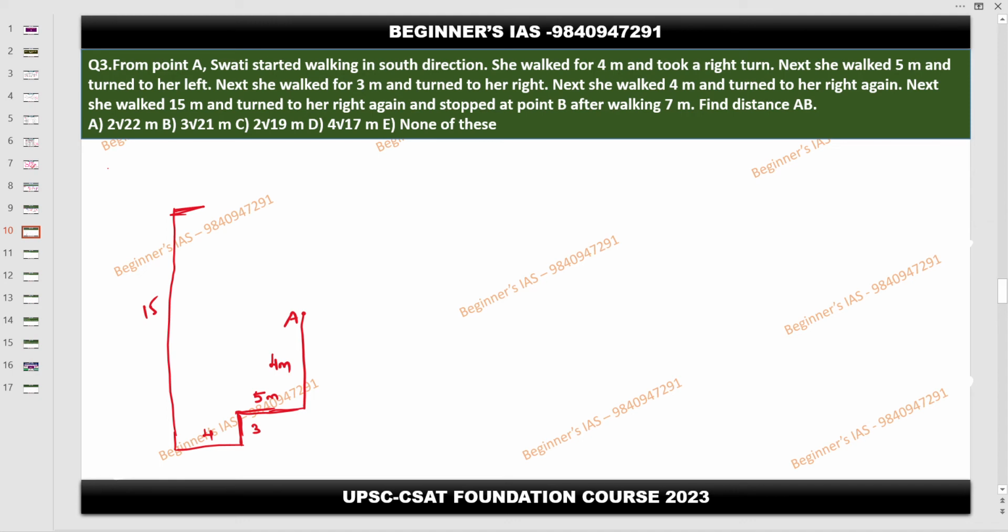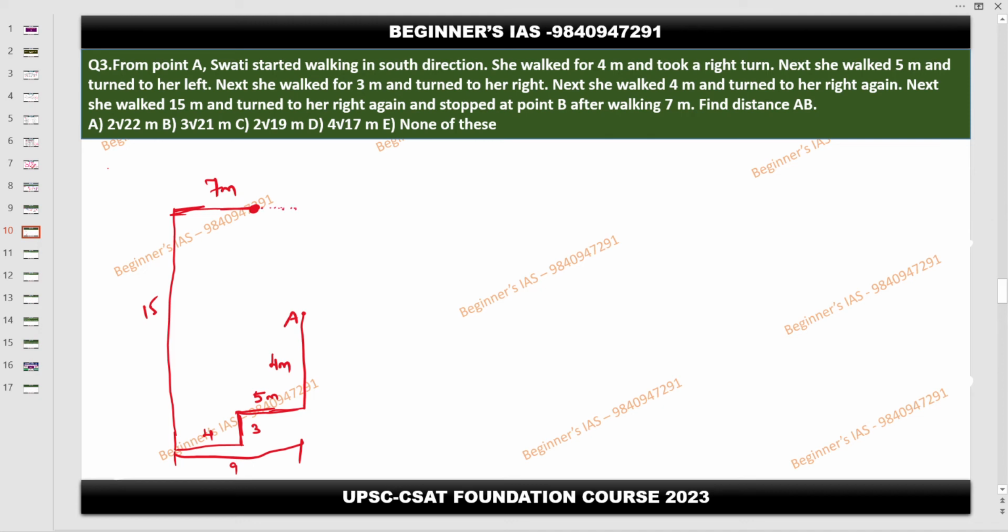Stopped at a point B after walking 7 meters. So obviously, this is going to be the 7. Here 4, then here 5, totally 9. So she is stopping before this one. Understood? This is going to be the 7, so total is 9, and this is left out. This is going to be the 2, but that we don't want.